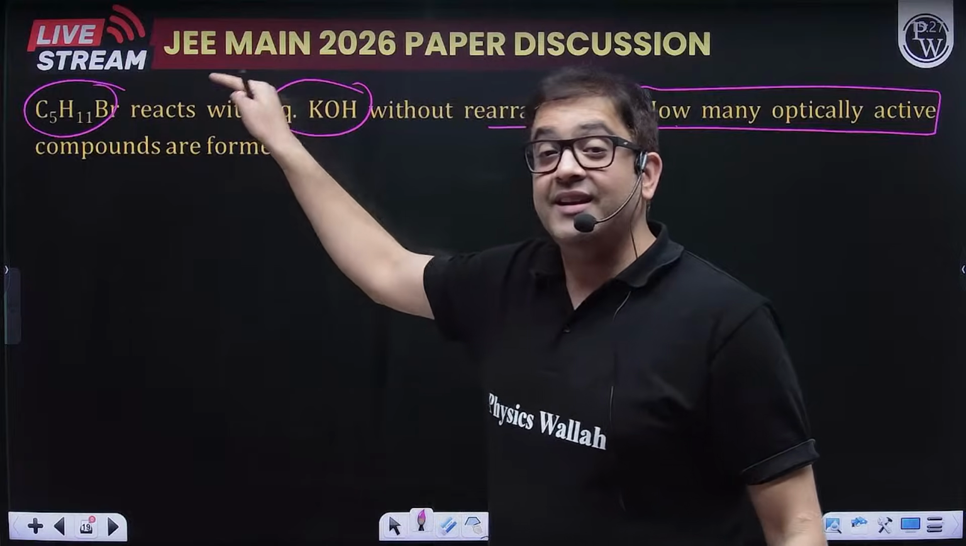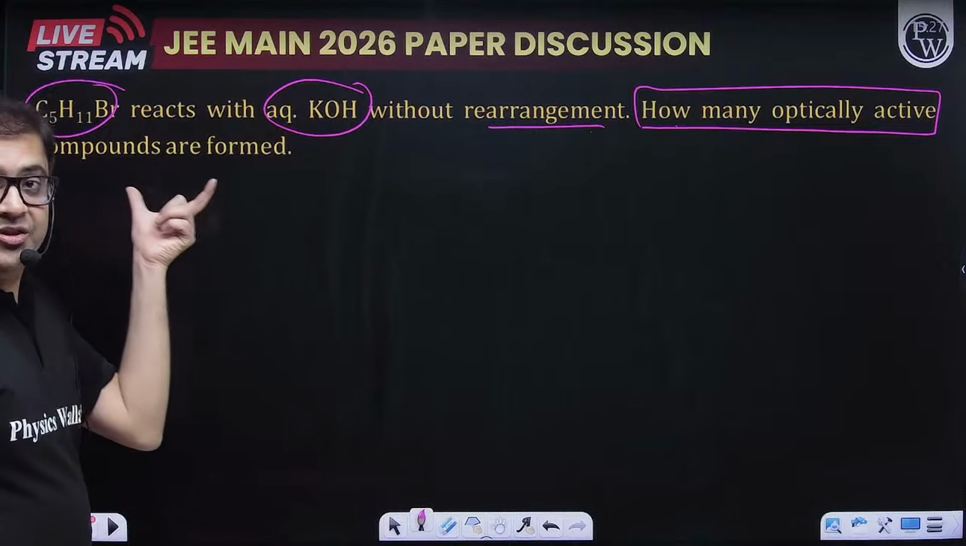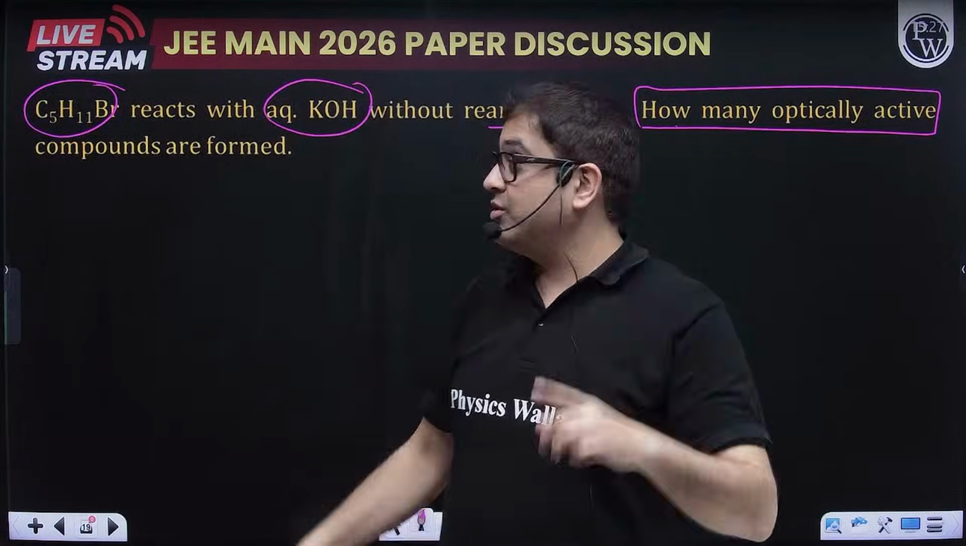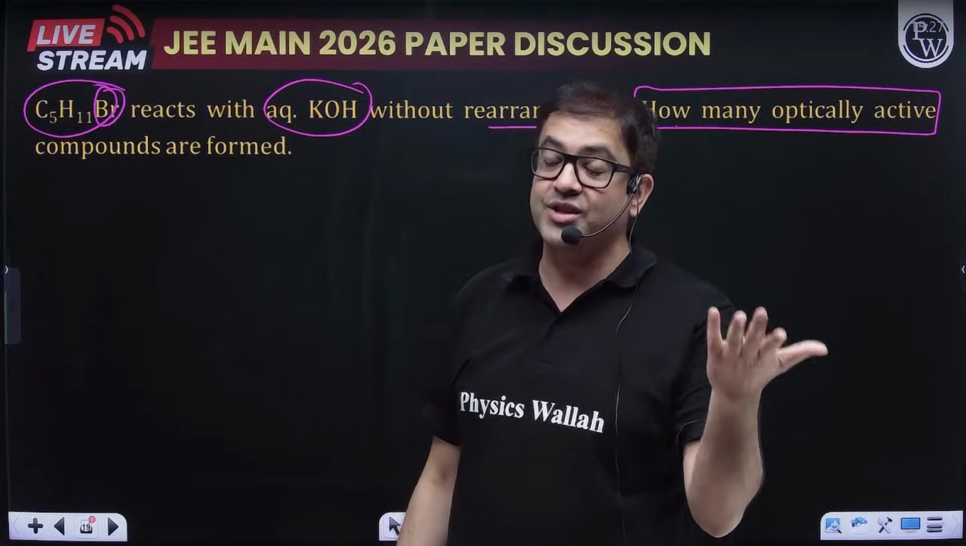So first, let us draw all the possible isomers. Because it is saturated, because C5 gives 2 times 5 plus 2, that is 12. One hydrogen is less, but the valency is satisfied by bromine. So the degree of unsaturation is 0.